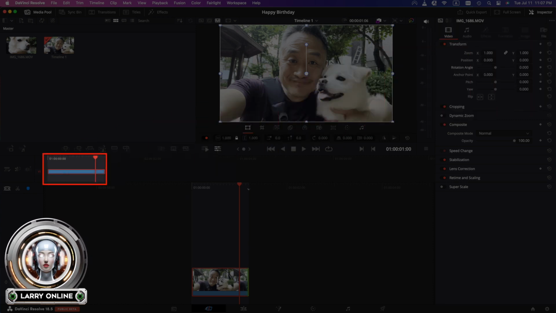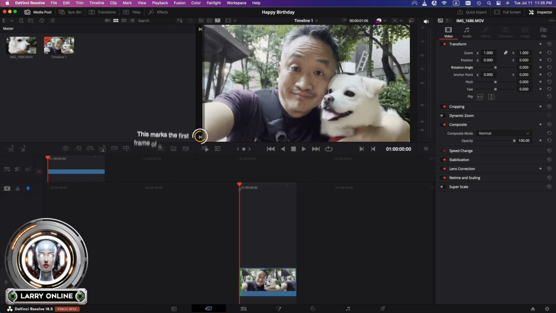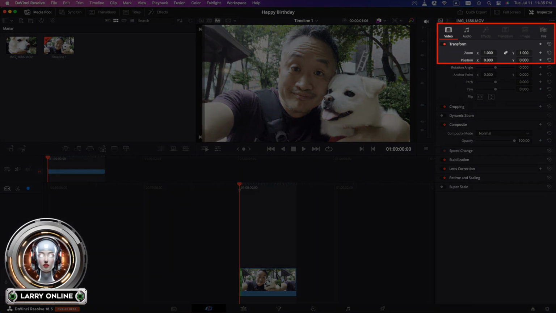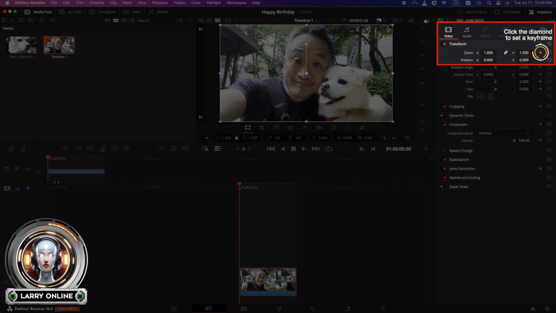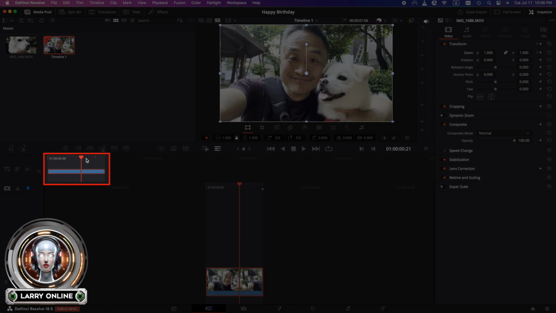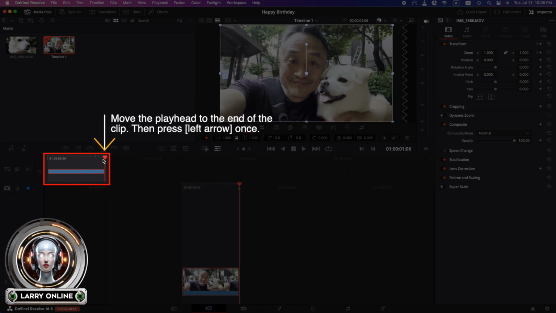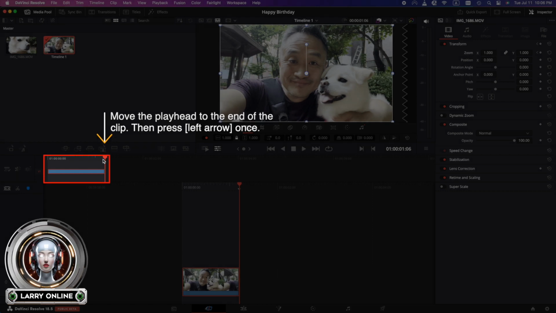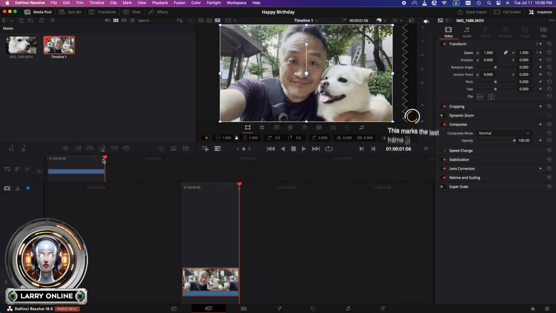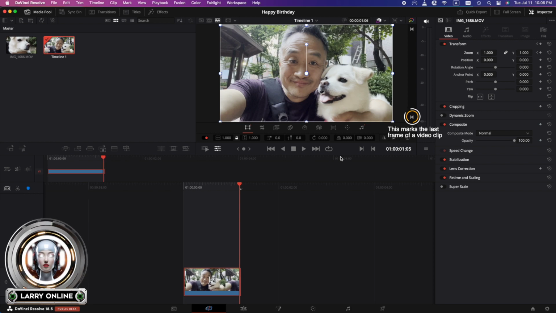Now let's go back to our video clip and move the playhead to the first frame. This marker tells you that you are on the first frame of the clip. Go to the settings panel on the right and click on the diamond to set a keyframe for the zoom level. Now we will go back to the video clip and move the playhead to the last frame. When the playhead reaches the end of the clip, press the left arrow key on your keyboard one time. This marker on the right side of the view screen tells you that you are on the last frame of the clip.